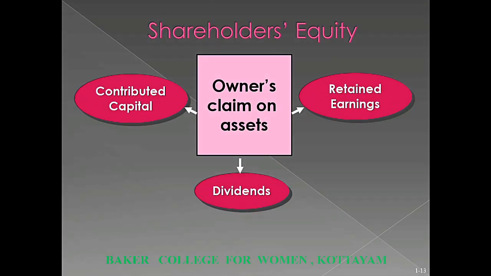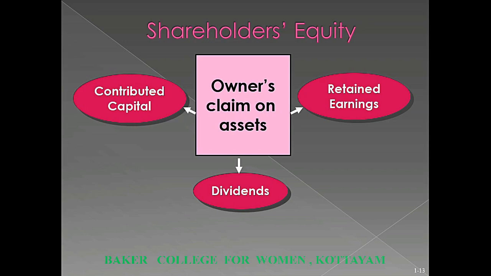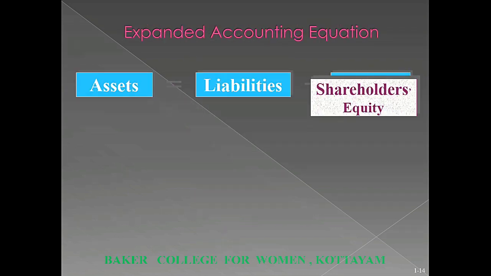Shareholders' equity. The equity of an entity includes investments by owners, contributed capital, and payments to those owners, for example dividends. Retained earnings represent all the accumulated earnings of a corporation that have not been distributed to shareholders. Expanded accounting equation.